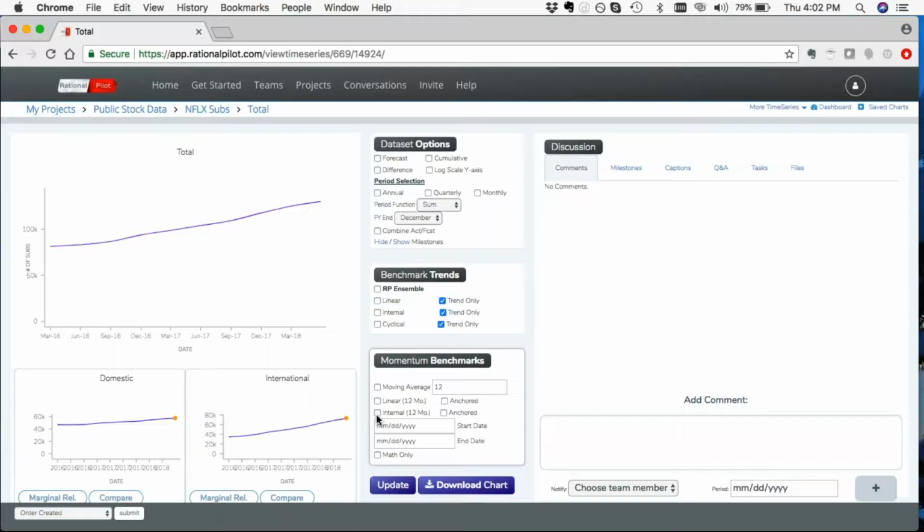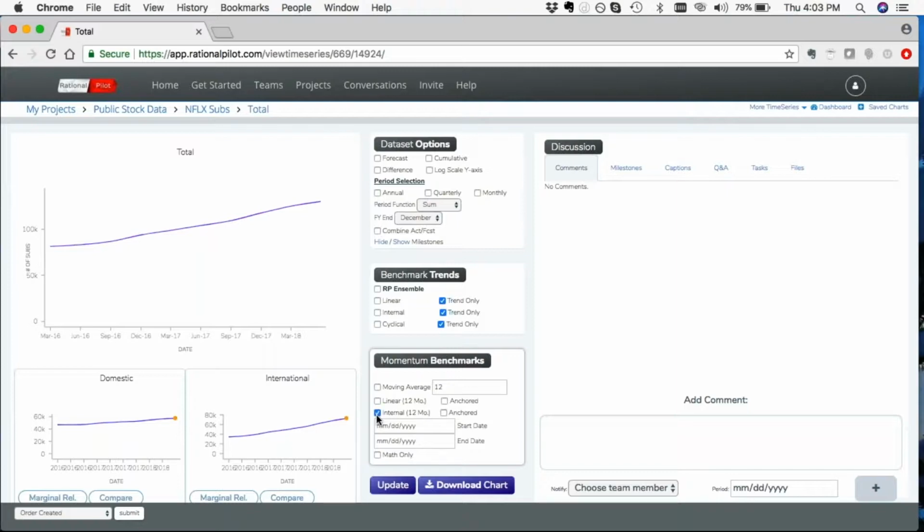And so we offer two different ways of looking at the incremental aspects of your business. One is using a linear regression, and the other is using an internal regression that uses the data as it moves and changes to give you a little bit more variability than a linear would give you. And remember, a linear is just going to draw a straight line through your data. It's not necessarily going to react or be as responsive and dynamic to the changes in your trends. It's going to give you a generalized trend, whereas the internal is going to be a little bit more adaptive to the changes in your trends.